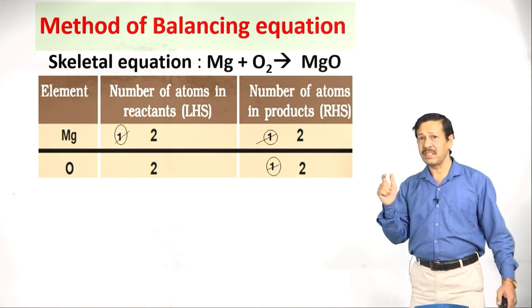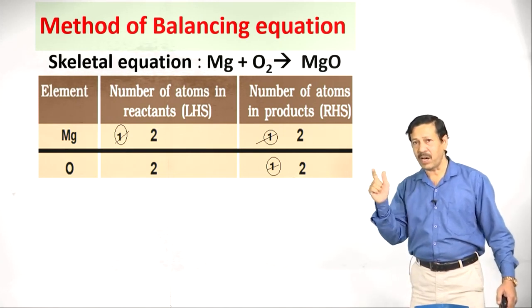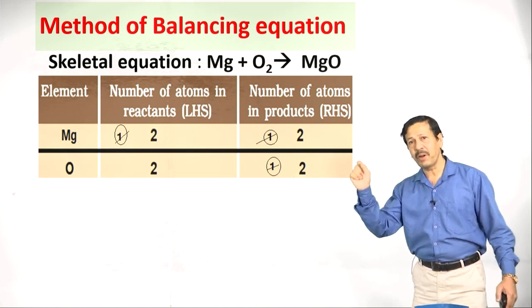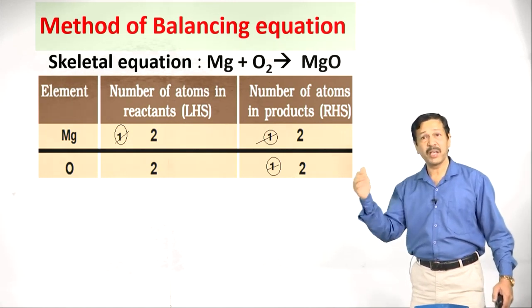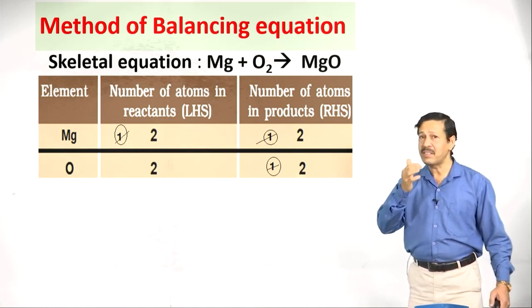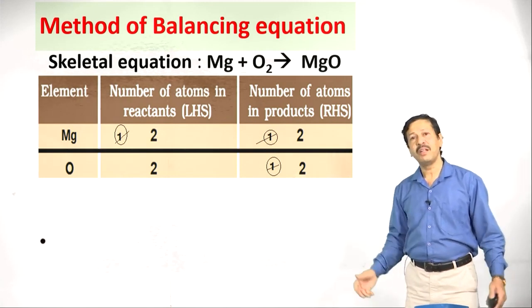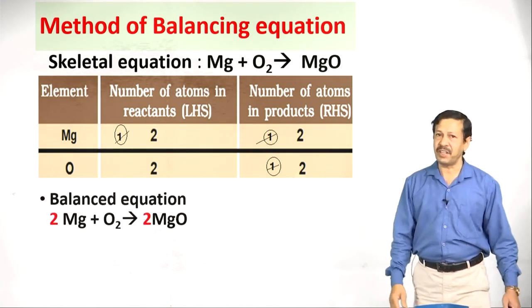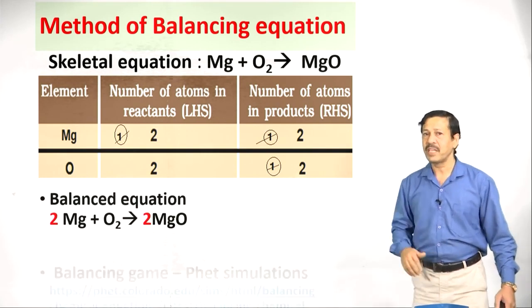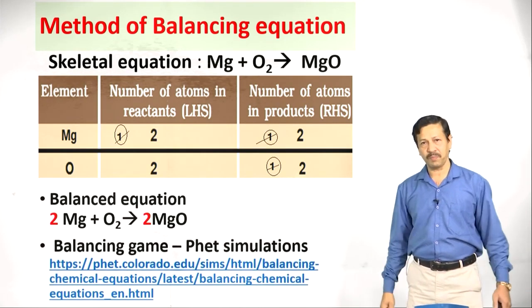Oxygen is 2 on the left side and 1 on the right side. So I will write 2 before MgO, then magnesium becomes 2. So on the left hand side I have to write 2, then your balanced equation is ready. This is 2 Mg plus O2 gives rise to 2 MgO.